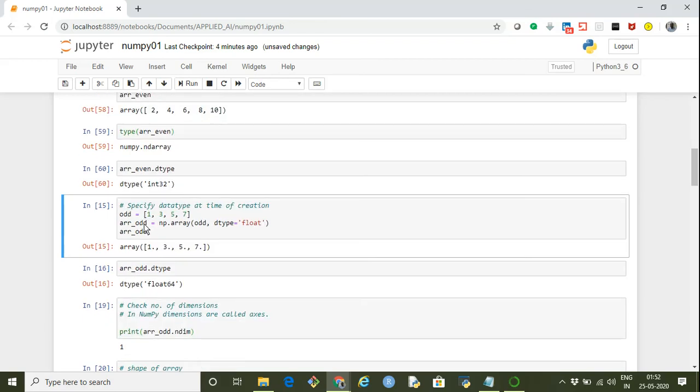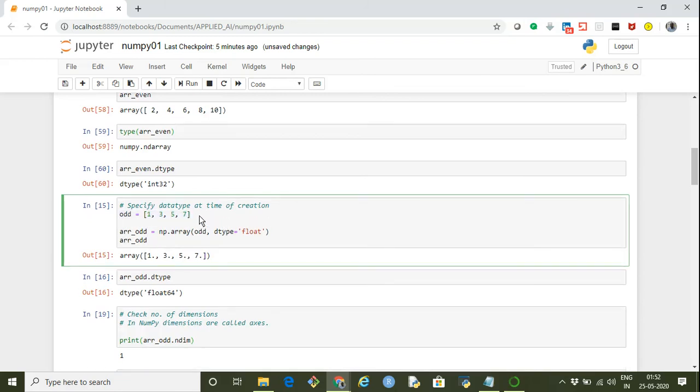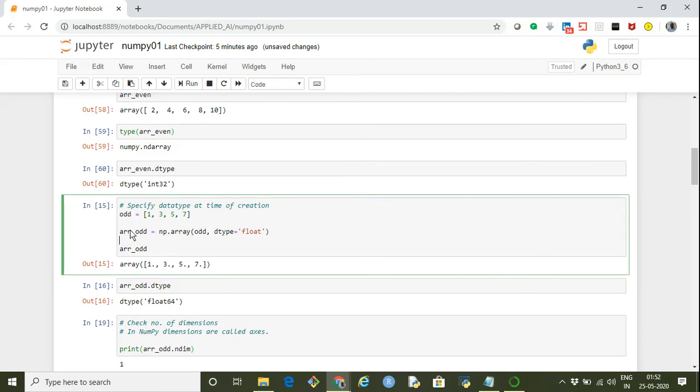Now we can also specify the data type at the time of creation of the numpy array. Let's say we have odd as a list of odd numbers, and we want to create a numpy array using this particular list, and we want the data type to be float. So we say np.array and the object on which we want to create the numpy array, and we specify the data type using dtype equals float.